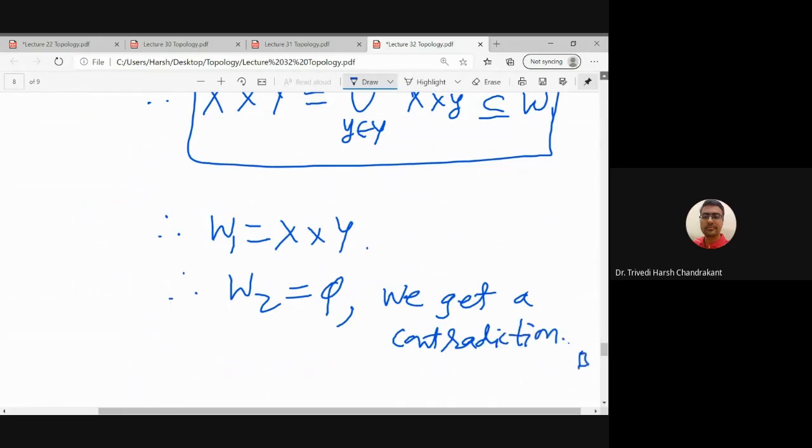So the contradiction comes from the assumption that X cross Y is a disconnected space. So therefore X cross Y is always a connected topological space. Okay, so let me stop today's lecture here.